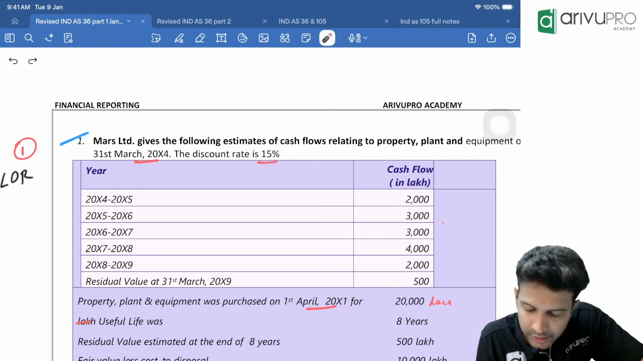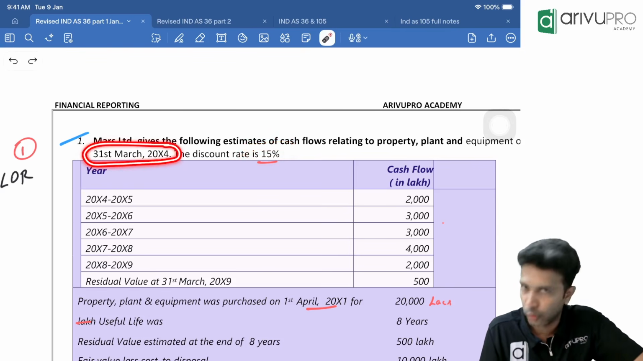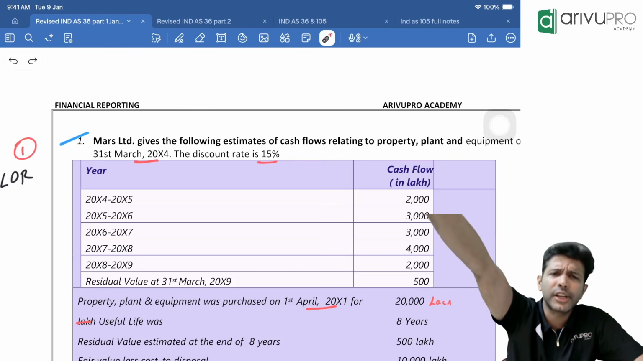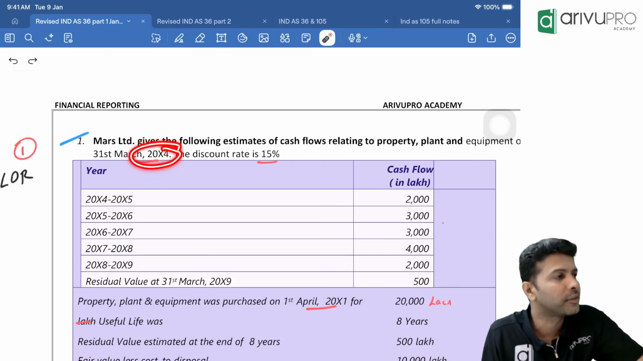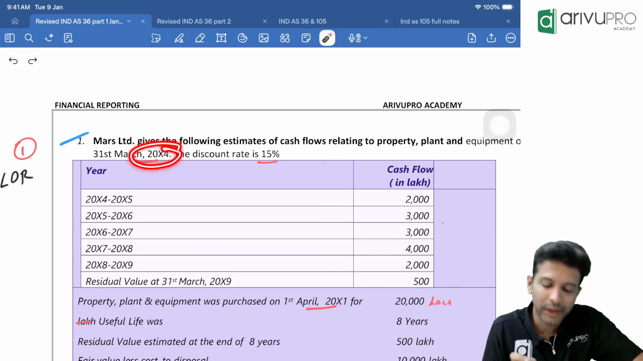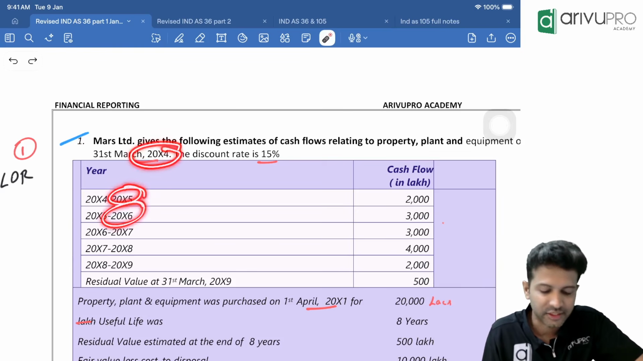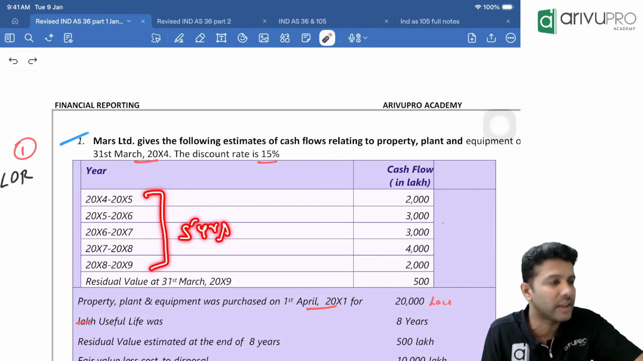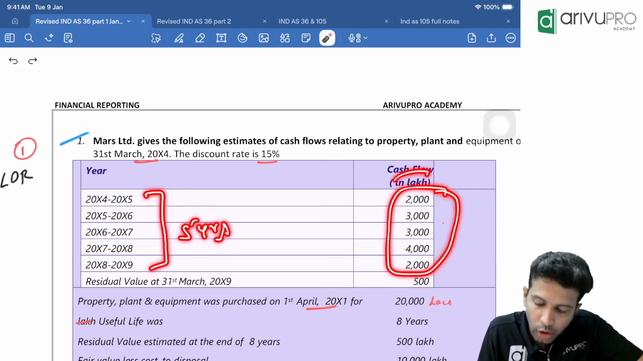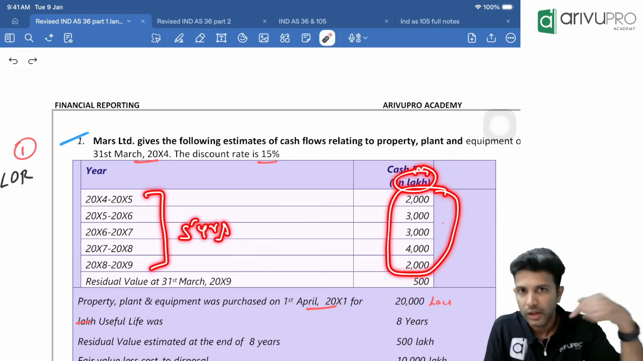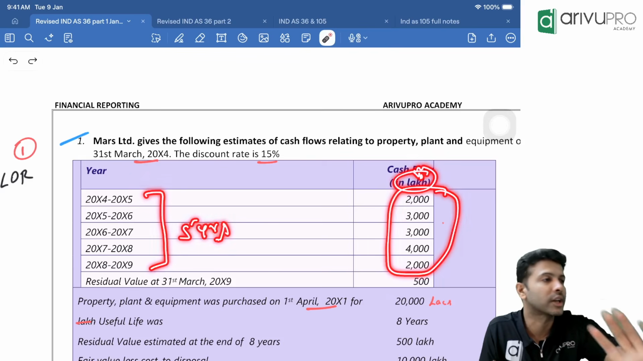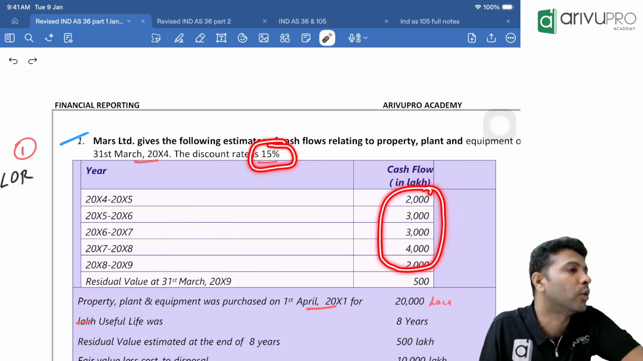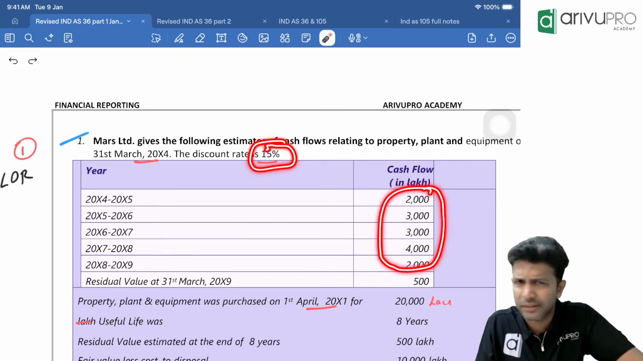So currently we are on 31st March 20x4. They will give you future years' cash flows. Current year is ending on 31st March 20x4, which means the next year will be x4-x5, then x5-x6, x6-x7, like this. They have given you the next 5 years' future cash flows. All the numbers are in lakhs. All these are future cash flows. Multiply by the discount factor, and you will get the present value of future cash flows.